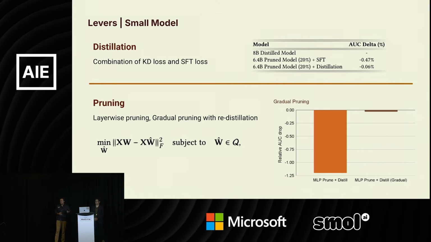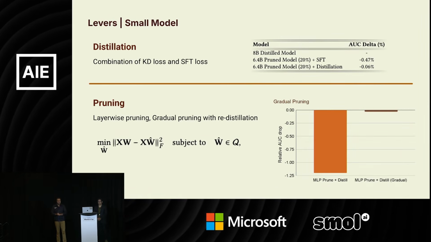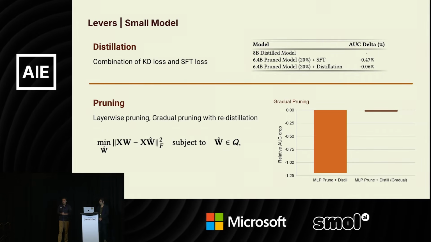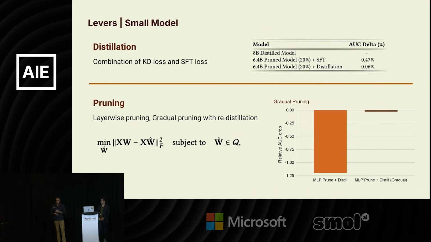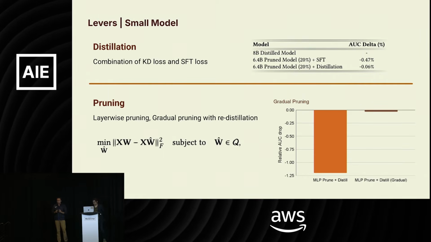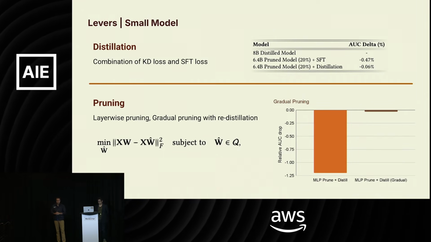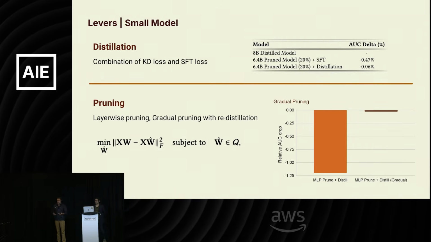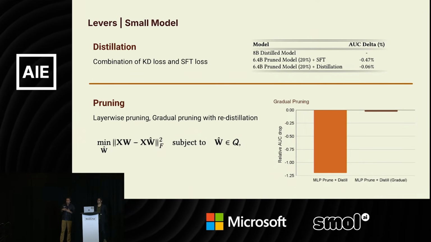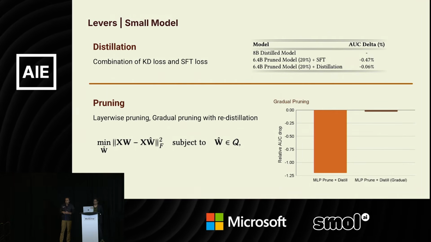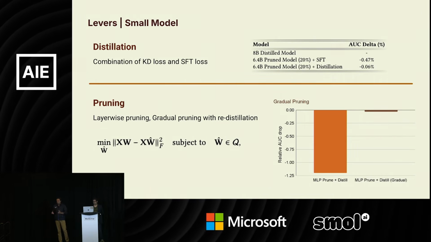As Maziar explained before, smaller models definitely have better throughput, but our recipe is that we need to go big and then go small. If you go with a smaller model initially, it doesn't have enough capacity, it doesn't have enough reasoning power to solve the complicated task that we have. So we go with a larger model, a 150 billion parameter model, and then we start distilling it to the smaller model.